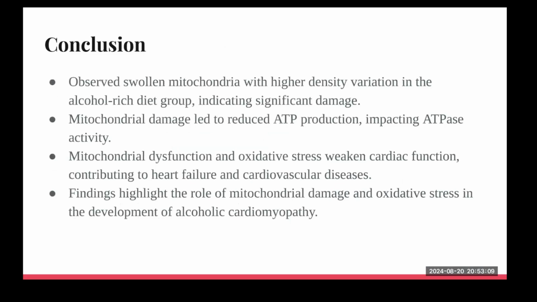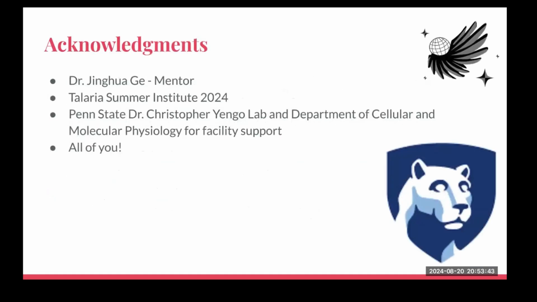In conclusion, our study highlights the detrimental effects of alcohol on mitochondrial structure and function, as well as on myosin ATPase activity in cardiac tissue, like how we observed mitochondria with higher density variation in the alcohol-rich diet group, indicating significant damage. Mitochondrial damage led to reduced ATP production, impacting ATPase activity. These findings underscore the significant role of mitochondrial damage and oxidative stress in the development of alcoholic cardiomyopathy. And finally, we come to the end of our presentation.